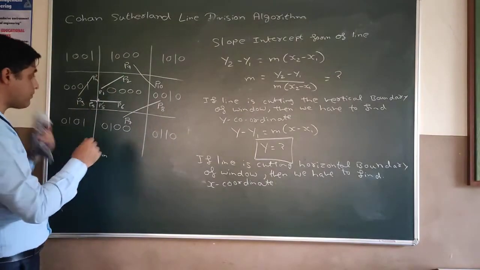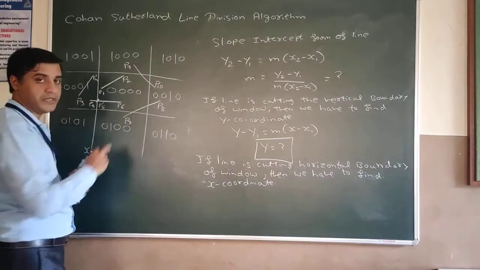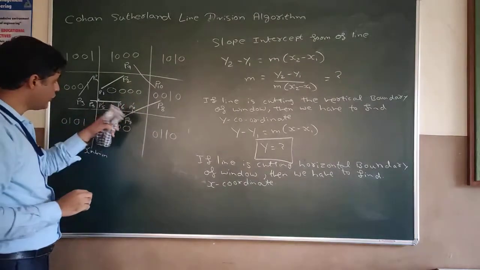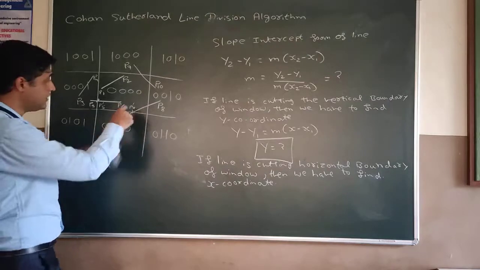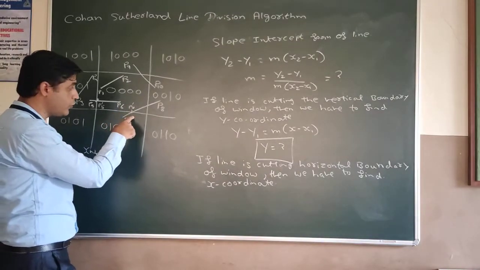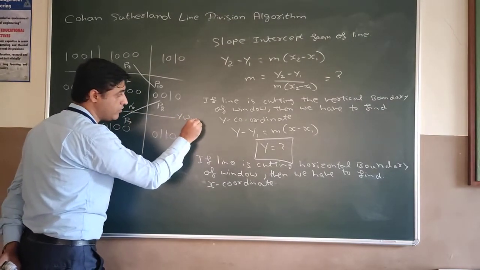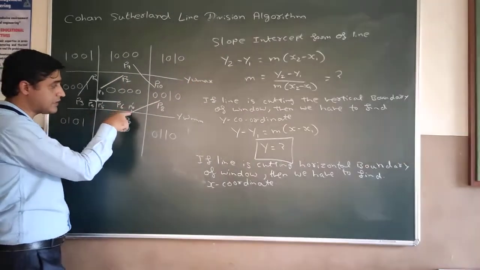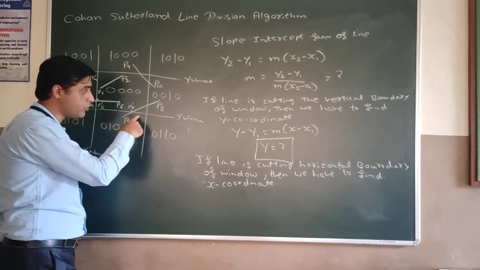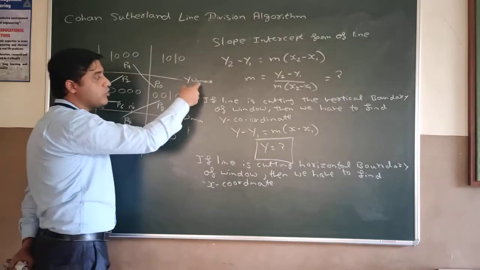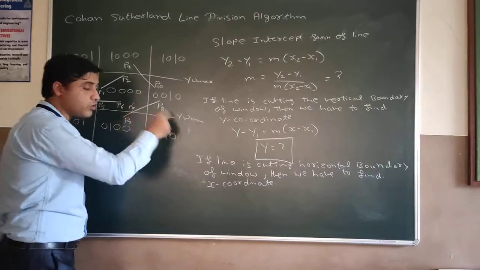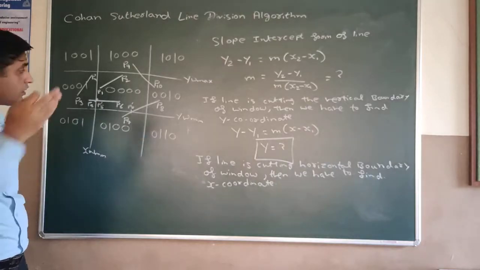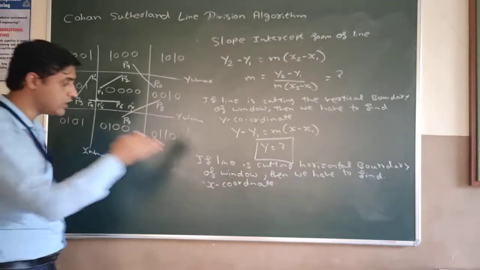Now why am I telling that? For example, if I am talking about line P7 and P8, the intersection point may be P7, right? So if this is an intersection point, cutting the horizontal boundary of the window, that boundary is nothing but YW minimum or YW maximum, whatever it is. We know that value, which is given in the question, where we have drawn the window. So we know that y value here, so we will find only the x coordinate.